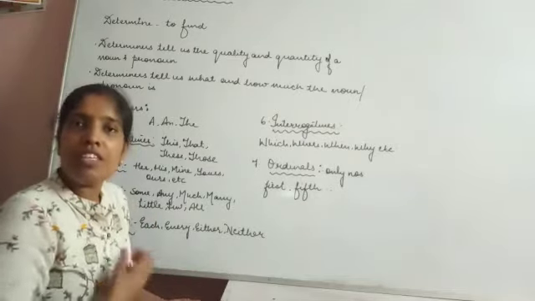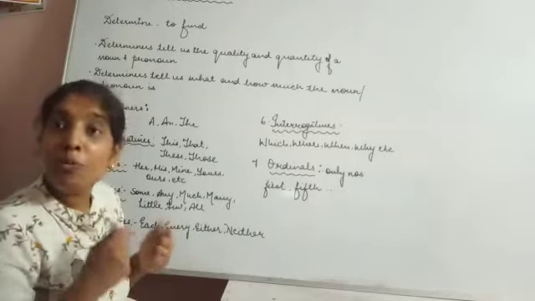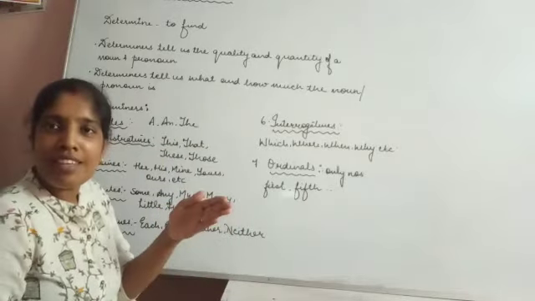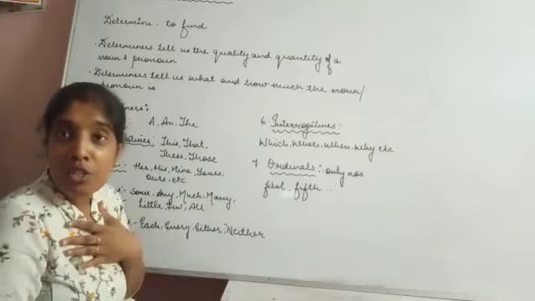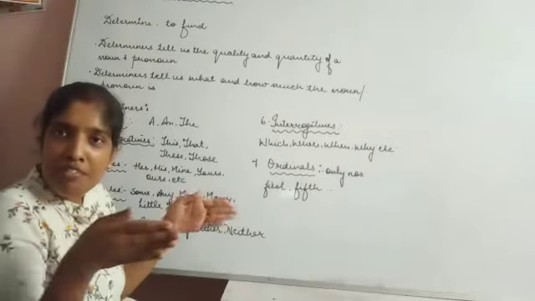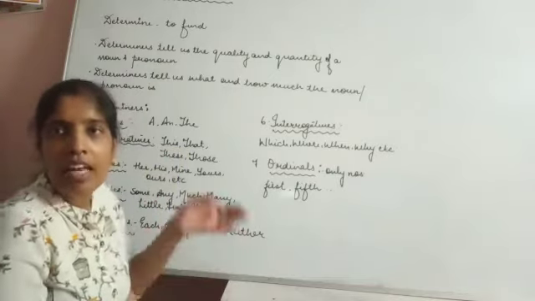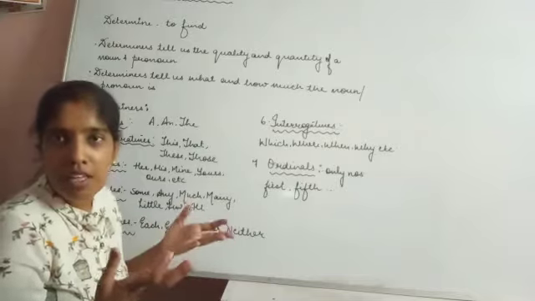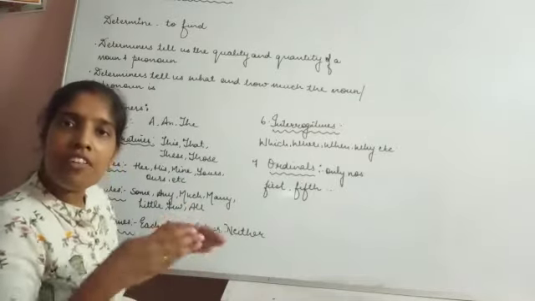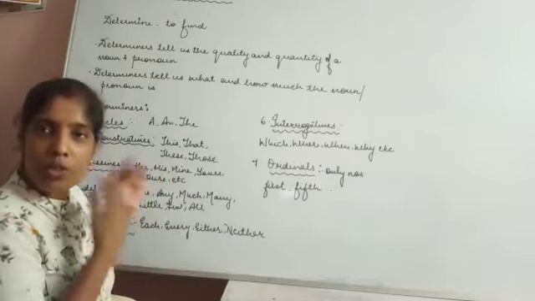So if I say he or she is a good human being, human being means he is a human. That will sum up all the five pages of thesis. In the same manner, if I am asked to simplify this definition of determiners, it simply tells us what and how much the noun and pronoun is. And to tell us the quality and quantity of a noun and pronoun, there are different categories in which the determiners fall. What are those? Let us see today.